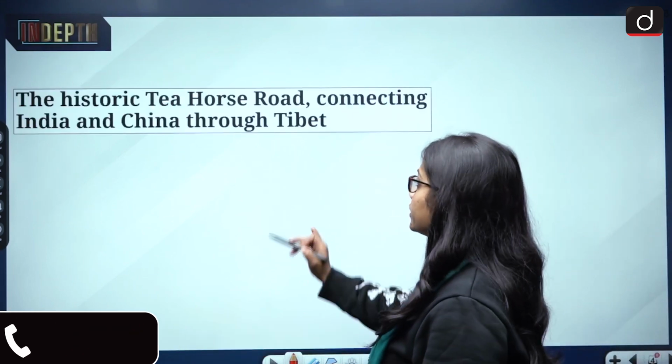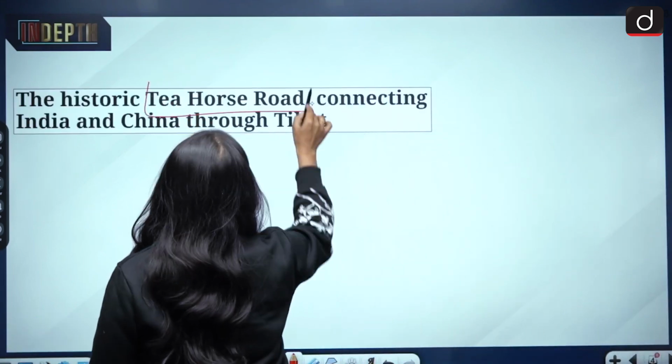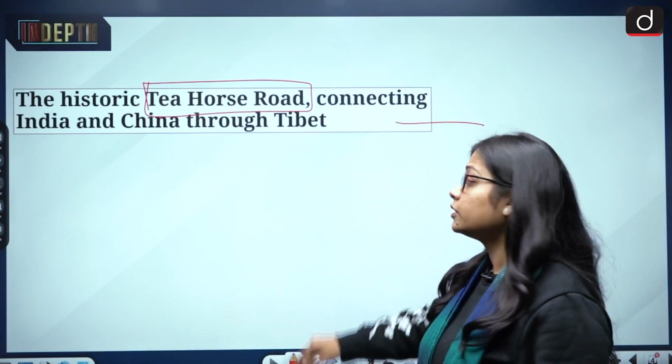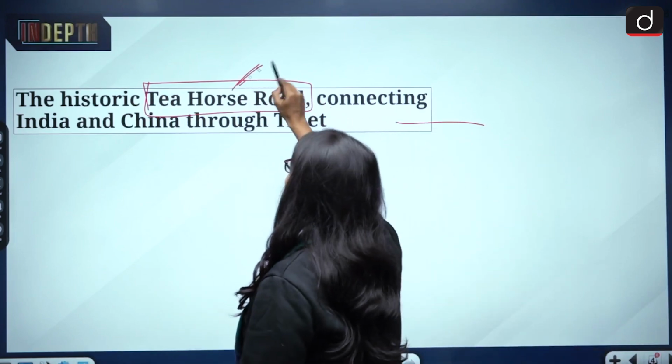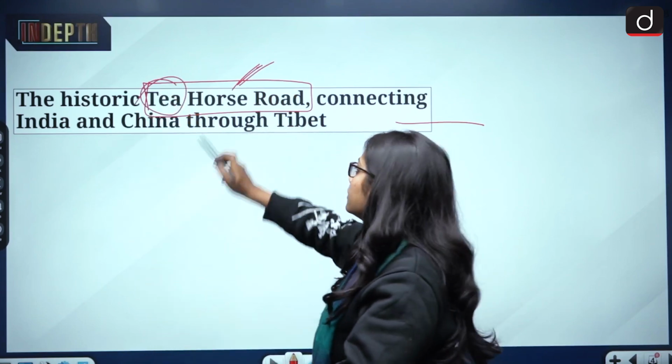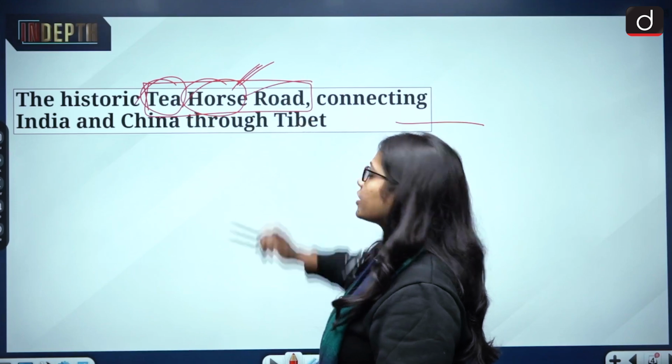The news talks about the historic Tea Horse Road connecting India and China through Tibet. Now, as the term itself says, tea horse, and it's a road.